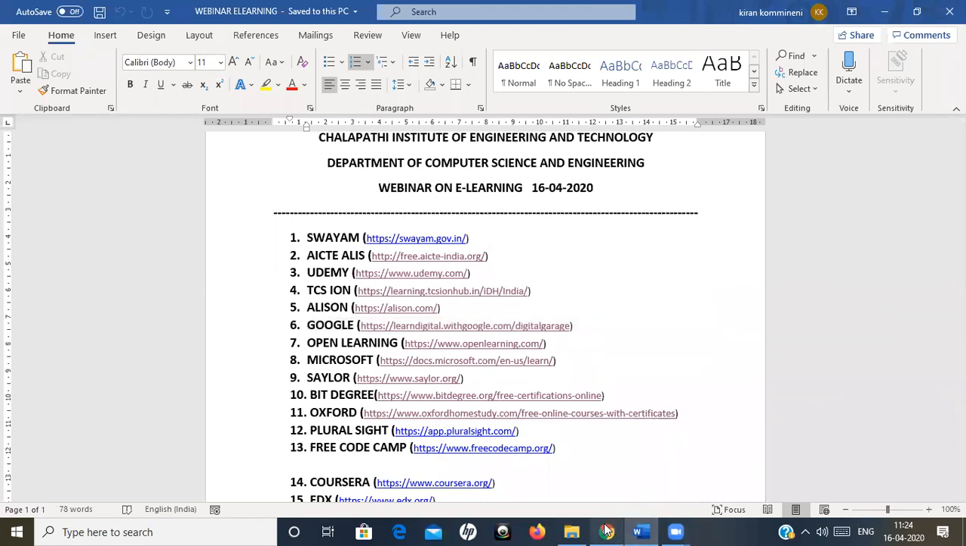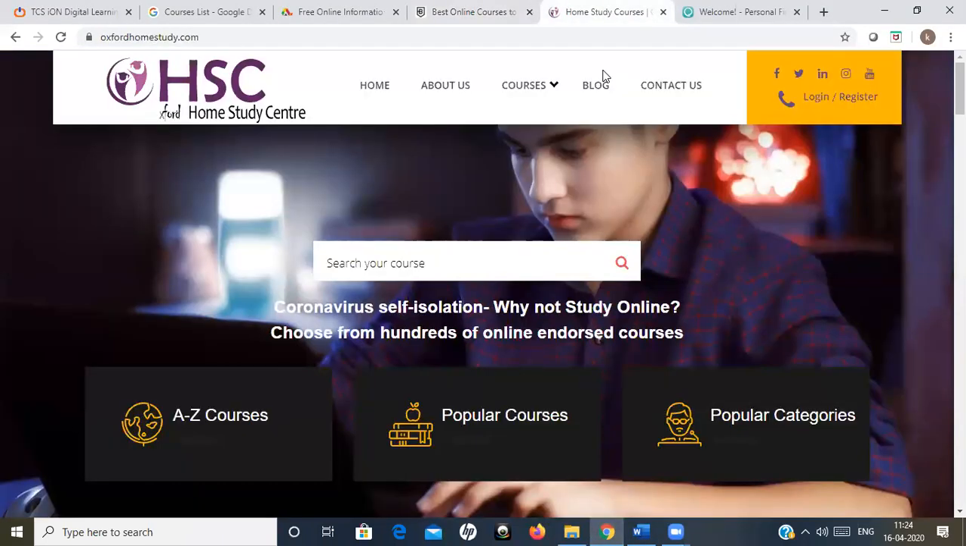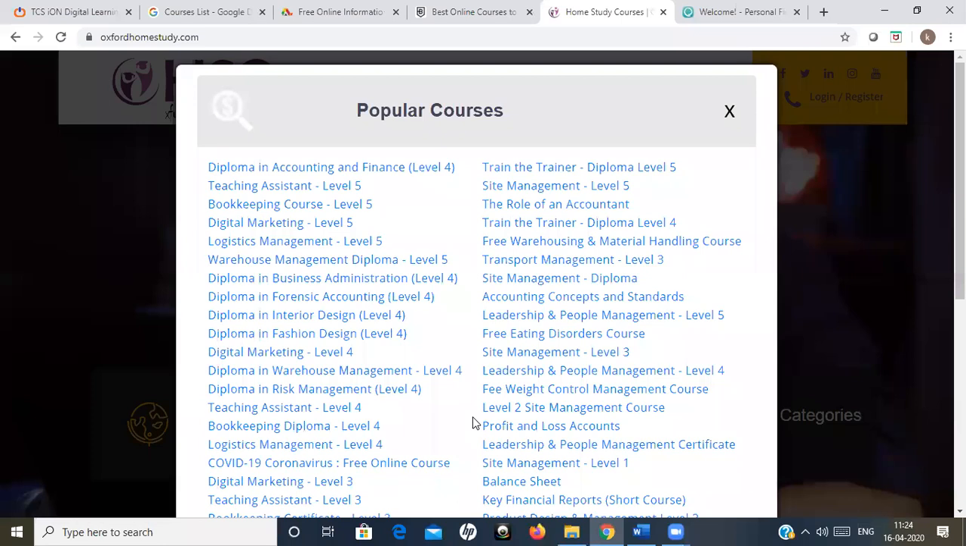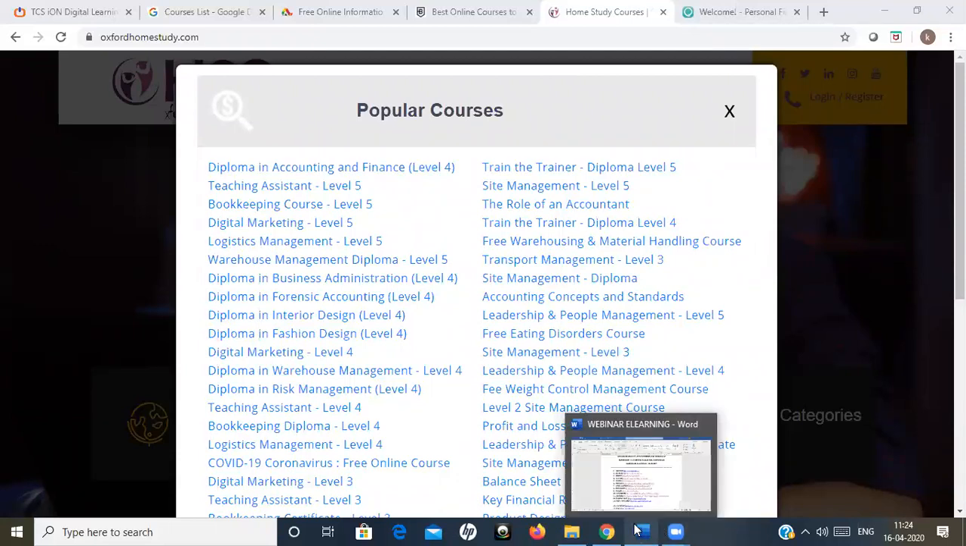Next one is Oxford. Oxford also has some courses, by the name Oxford Home Study, where you can go for these courses. See, a lot of courses are there. If you want to do any course for cyber security, then this is a good platform for you. You can use this one and complete that course. The content is also good, and you can complete the course easily. But for the certifications, not all courses are free. Some courses they won't charge money for, but if you want the certification, you have to pay the amount.